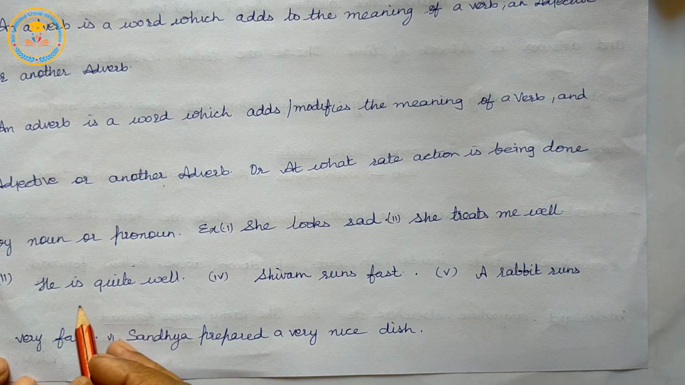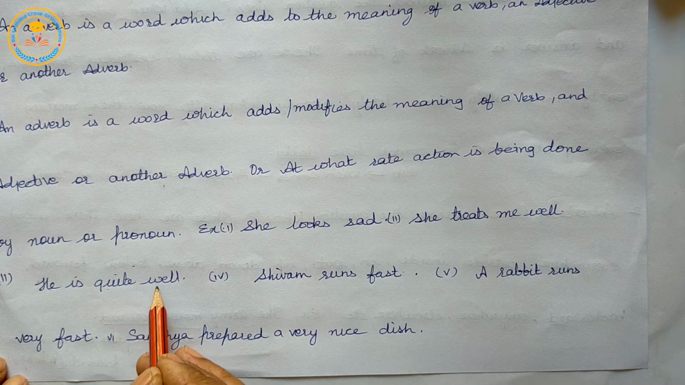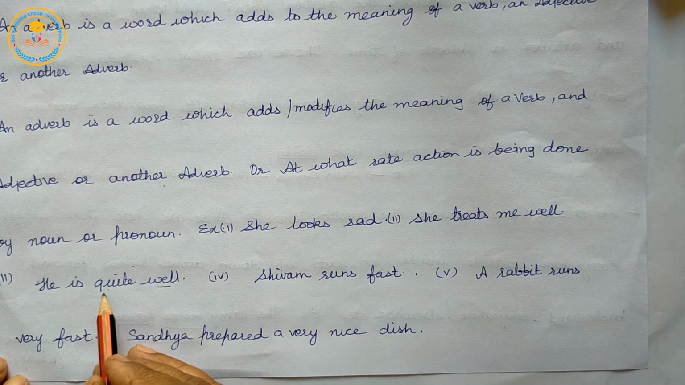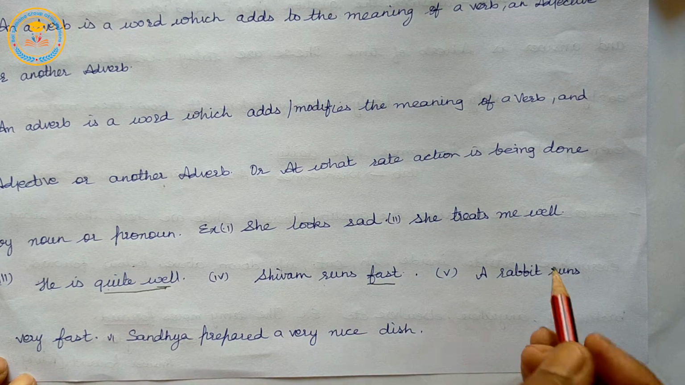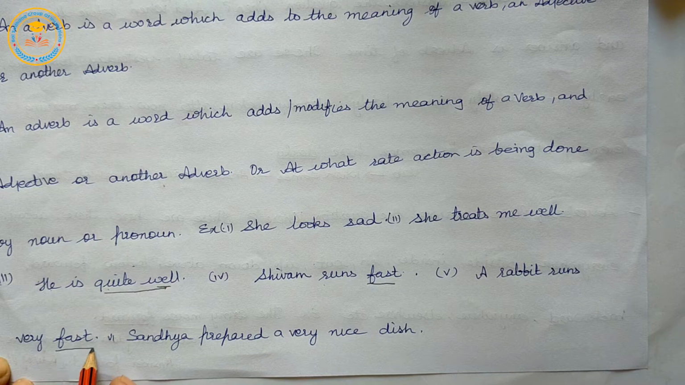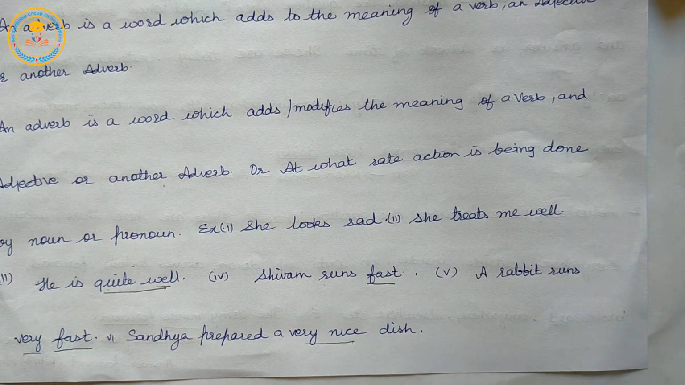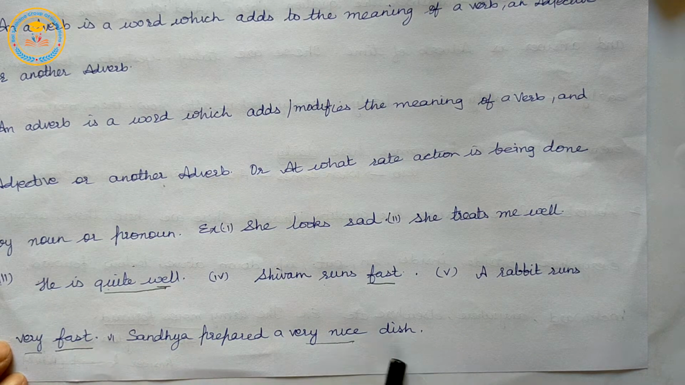So here, he is quite well. Shivam runs fast. A rabbit runs very fast. Sandhya prepared a very nice dish. So, at what rate an action is being done by a noun or pronoun is called an adverb, or it also modifies the adjective.